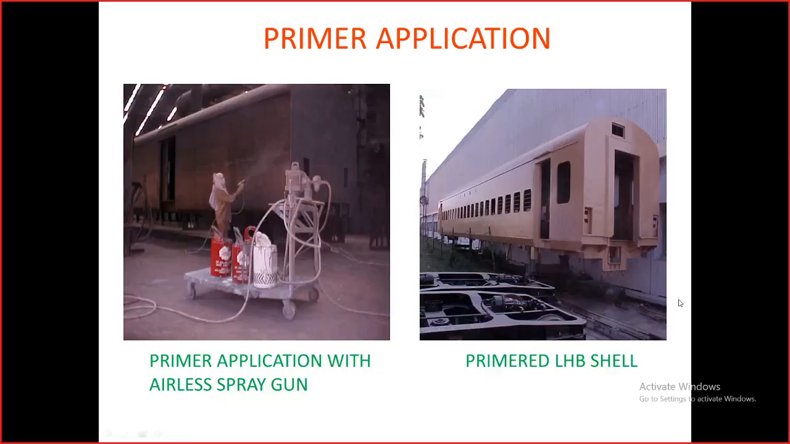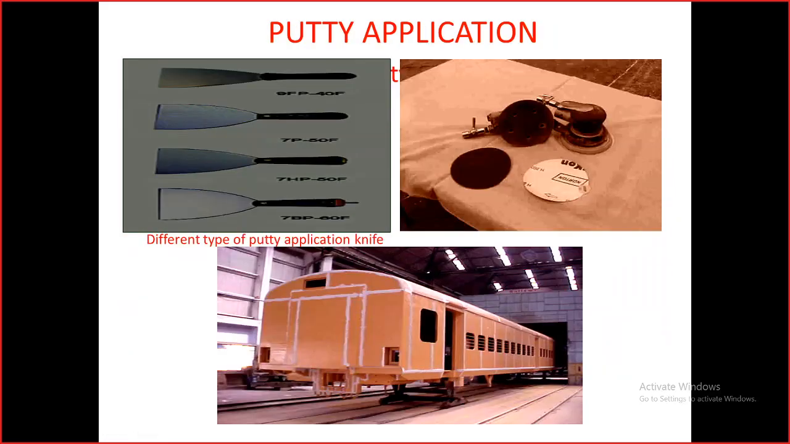Just all of us know how this painting is done. This is with the spray gun. He is applying the paint on the surface. Primer application after the surface preparation, and the primed LHB shell, how it looks, and the various types of tools used, that is the knives, and for rubbing down these grinders, sandpapers, and these joints where this putty is applied on the EMU coach shell.